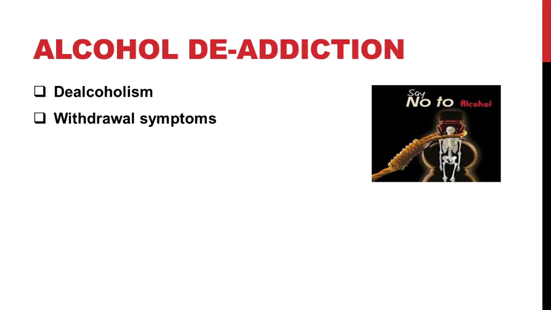So the first thing to be done in de-addiction is detoxification. Detoxification is the process of allowing the body to get rid of the toxic effects of alcohol while managing the symptoms of withdrawal. The alcoholic who wants to give up drinking is first thoroughly checked up by a physician to know how much damage his body has suffered due to drinking. This will help him in deciding the type of treatment required.